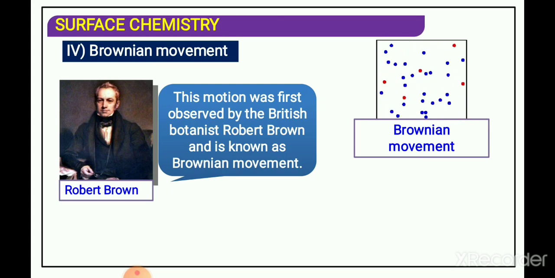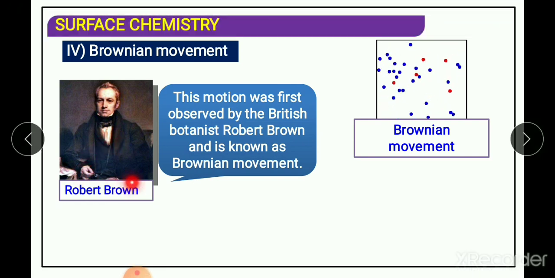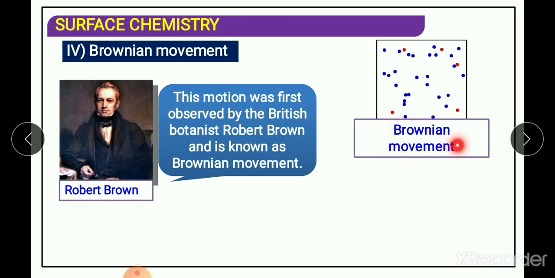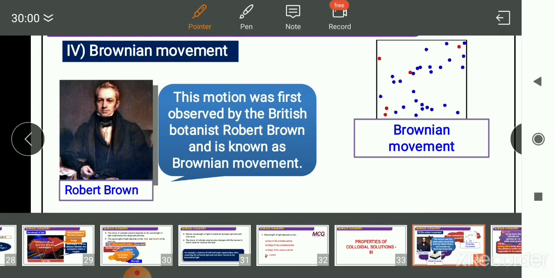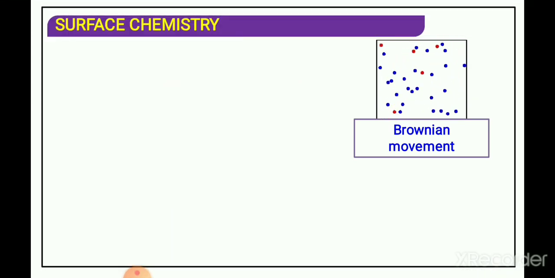The first scientist was Robert Brown, who observed this movement of colloidal particles in a powerful ultra microscope. That's why it is named Brownian movement after Robert Brown.